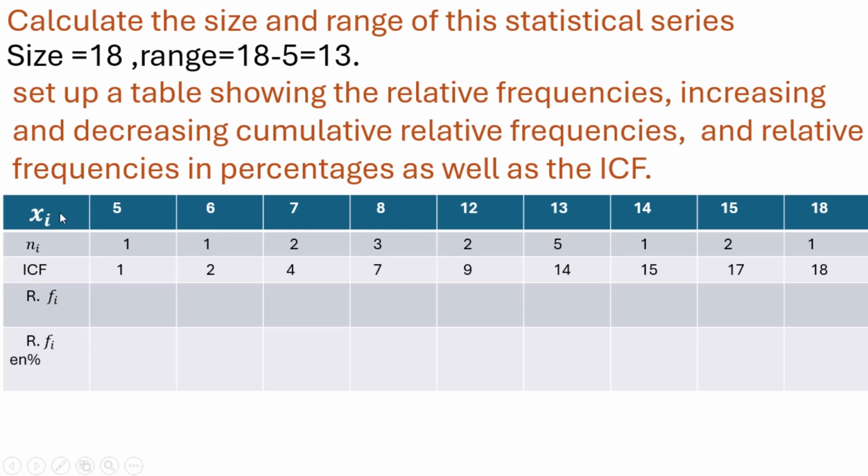Here the variable modalities are 5, 6, 7, which are the notes of the students. For 5, only one student takes 5.